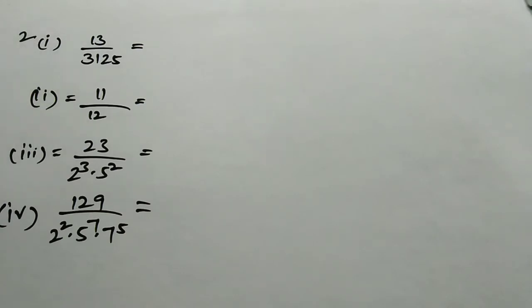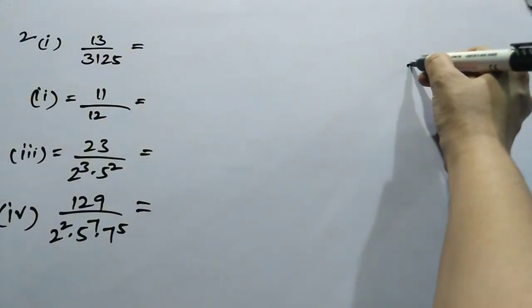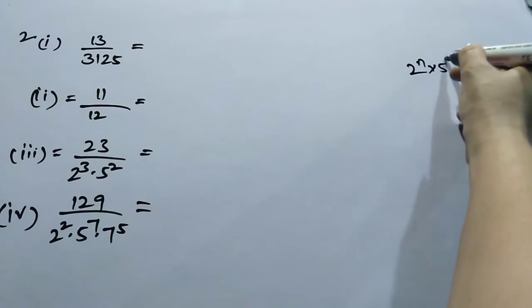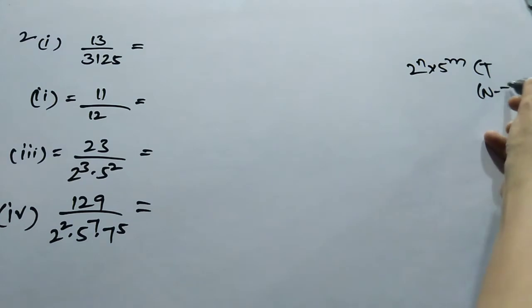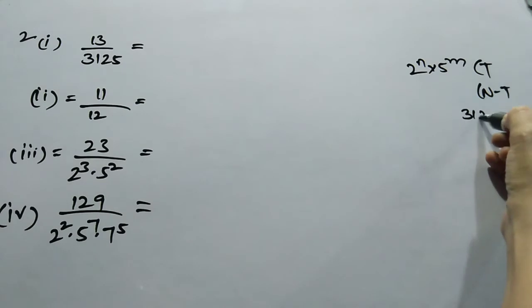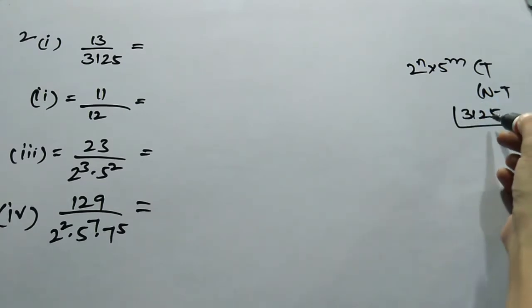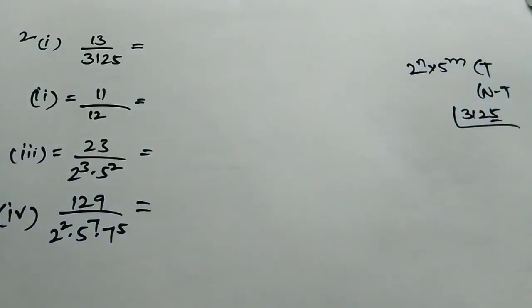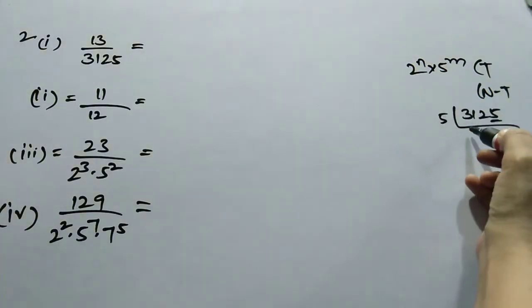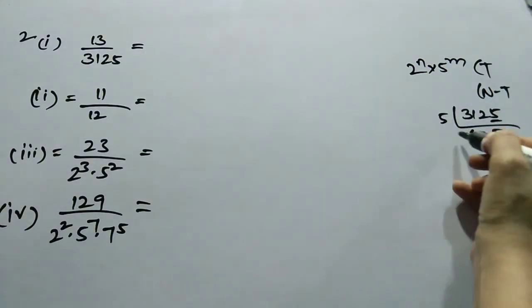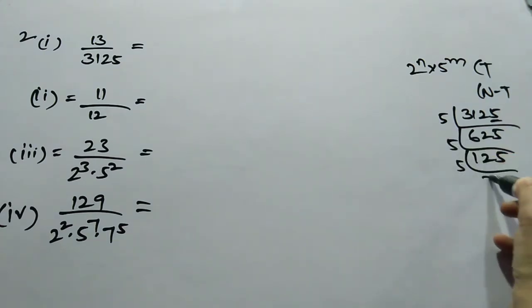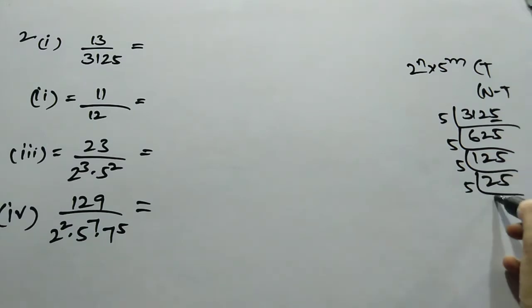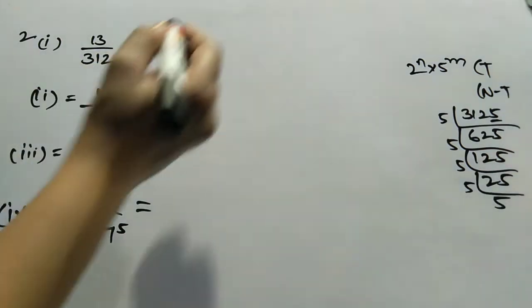If the denominator is in the form of 2 to the power of n into 5 to the power of m, it is terminating. If it is not in this form, it means non-terminating. Just go to the first example. Find out the prime factors of 3125. At the end, you are having 5. 5 sixes are 30, 5 twos are 10, 5 fives are 25. 5 ones are 5, 5 twos are 10, 5 fives are 25. 5 twos are 10, 5 fives are 25.